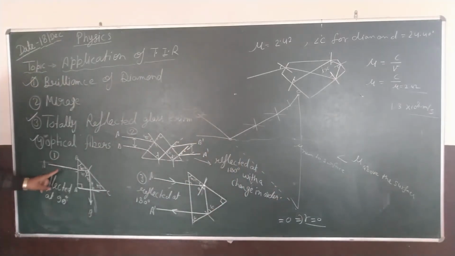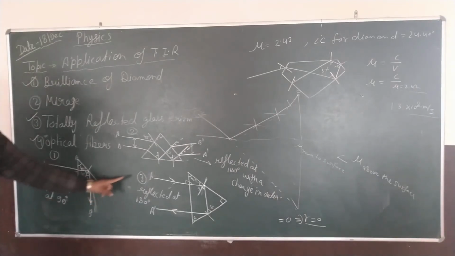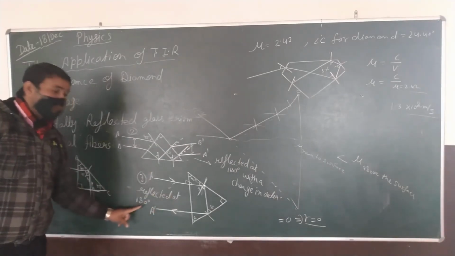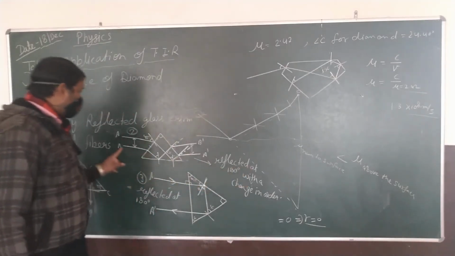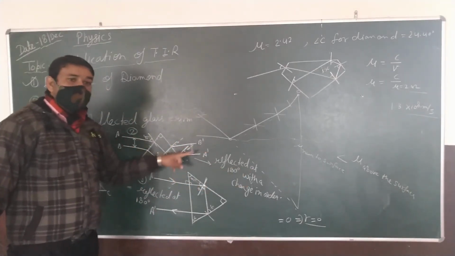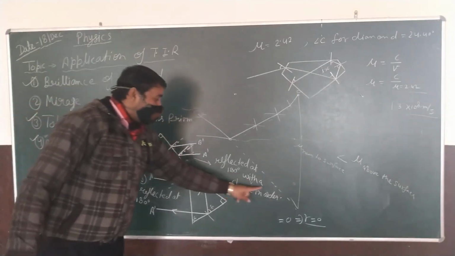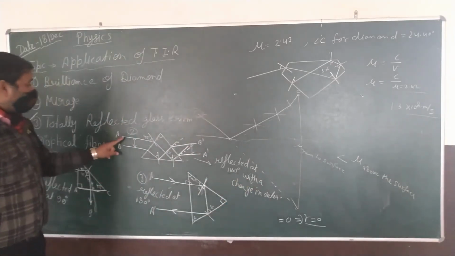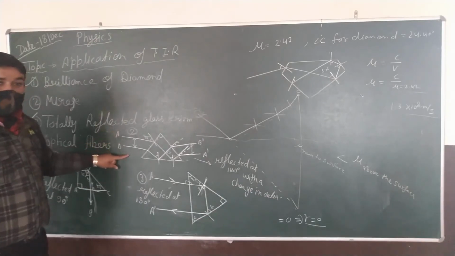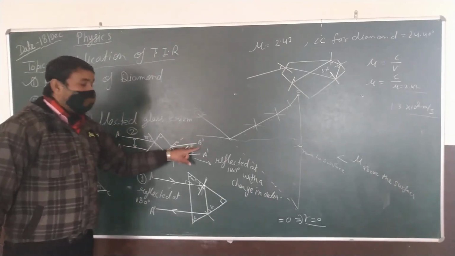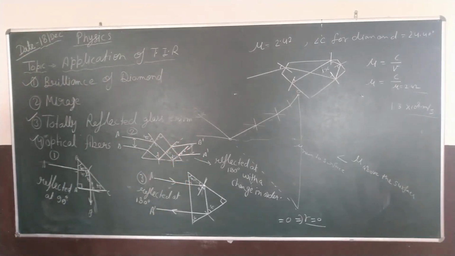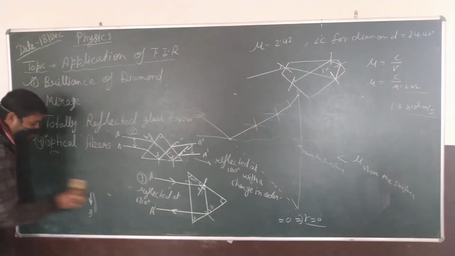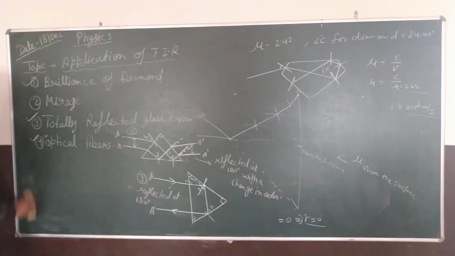In the first case, reflected at 90 degrees. In the third case, reflected at 180 degrees. And in the second case, reflected at 180 degrees, parallel to each other in the same direction with a change in order. Here the order is A upper, B down, but in the image B upper then A. Yes? Okay.